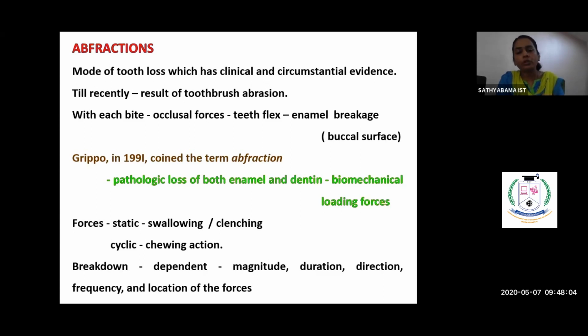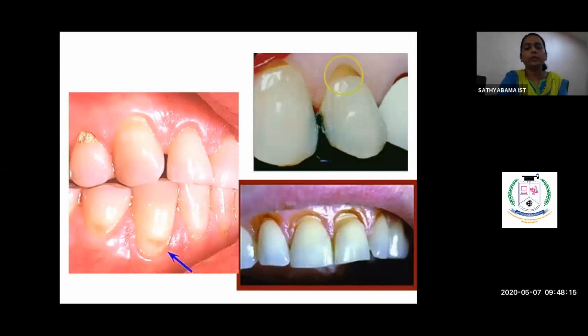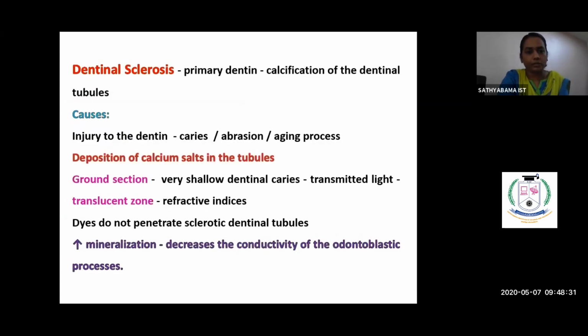And the thinnest portion of the enamel is at the cervical region. And the cervical region of the enamel gives way, which will mimic something similar to your abrasion. But abrasion is a deep V-shaped groove. Here it is not V-shaped. It is just chipping away of enamel at the cervical region. And that is called abfraction.